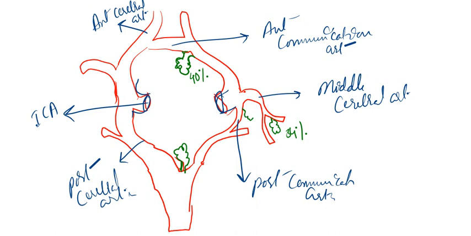Sorry, not there, here. Now the next one is the posterior cerebral artery, which accounts for nearly 4%.